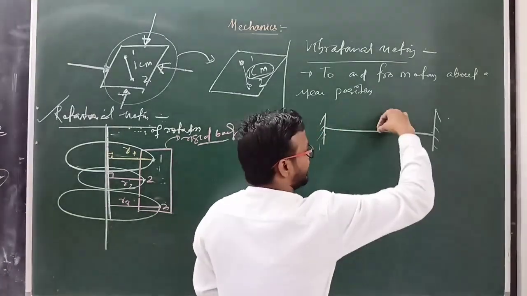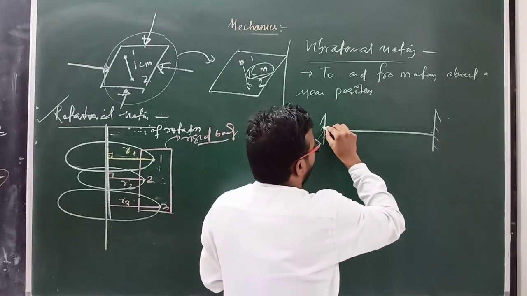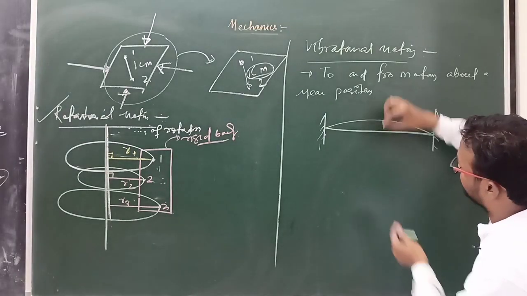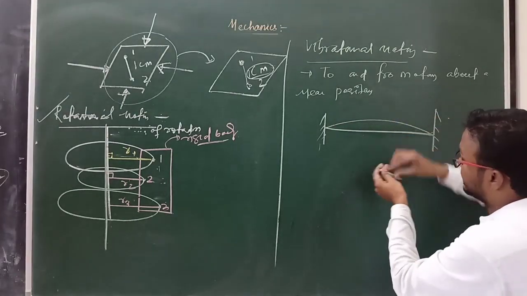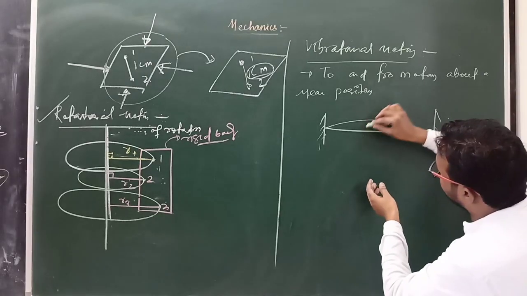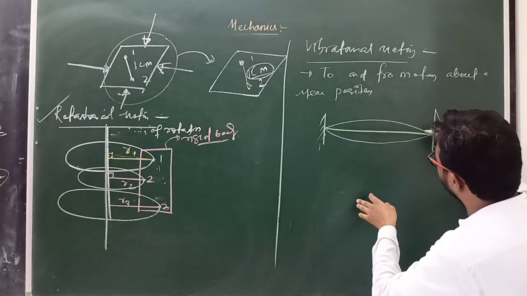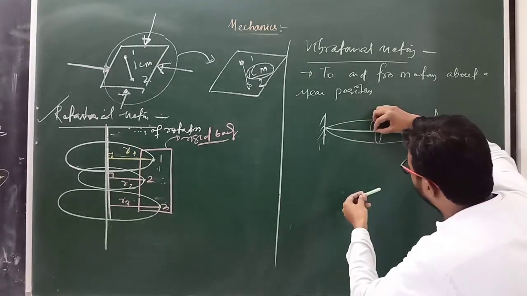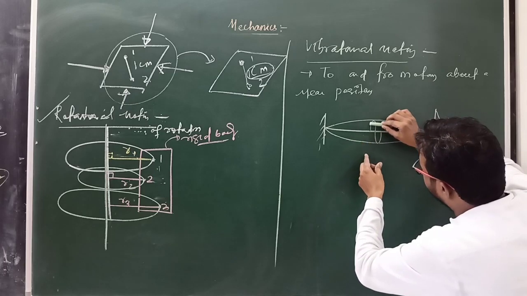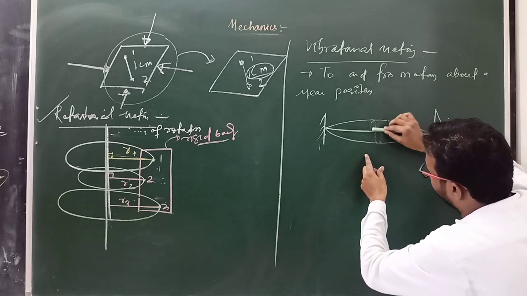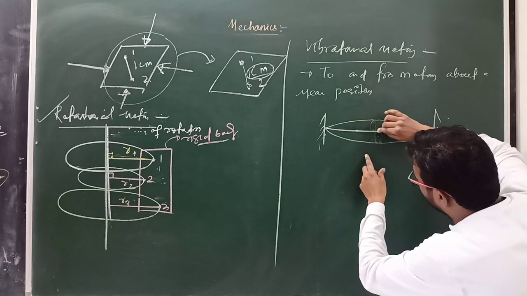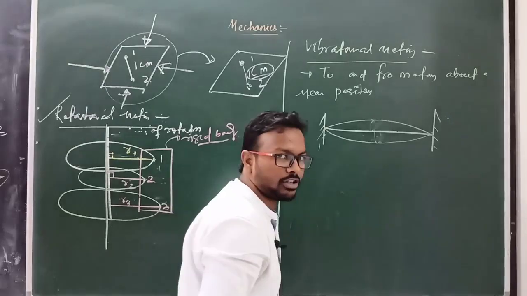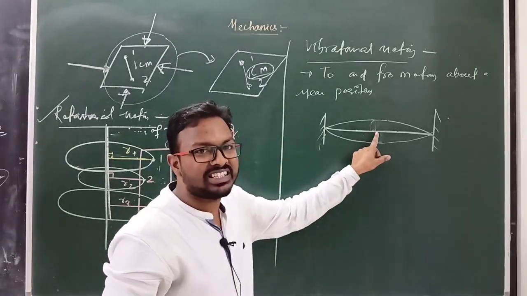If we pluck the string, then it vibrates this way, up and down oscillation, and this position is known as the mean position. Mean position means the position where the net force acting on the body is zero.